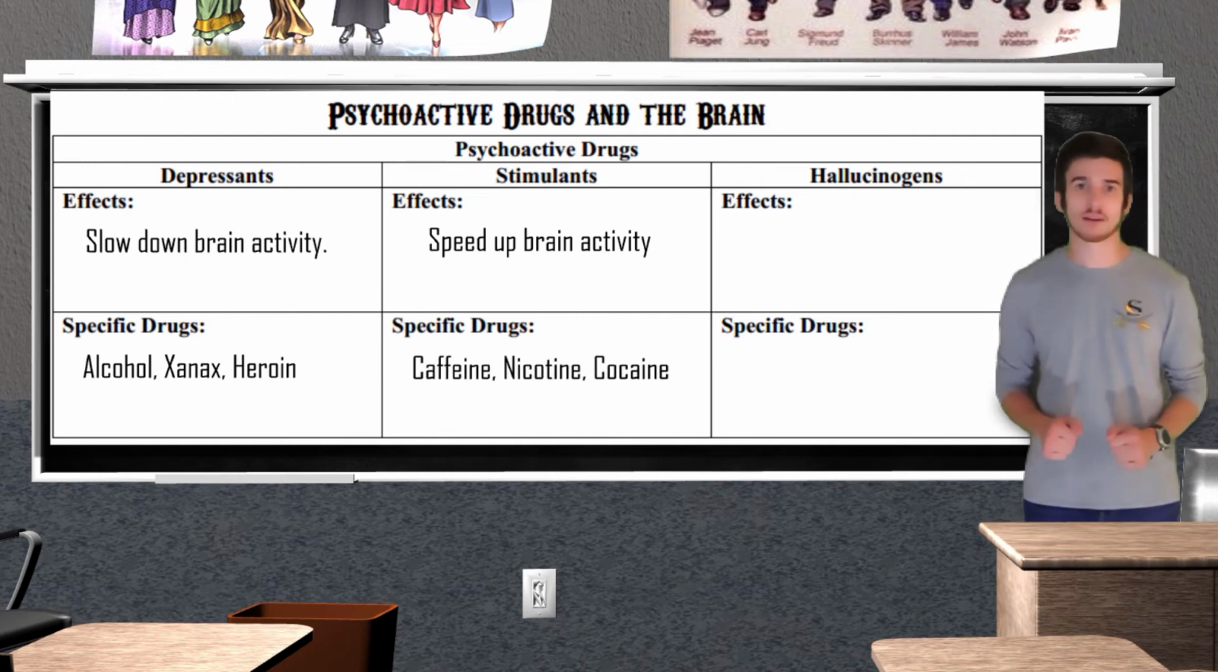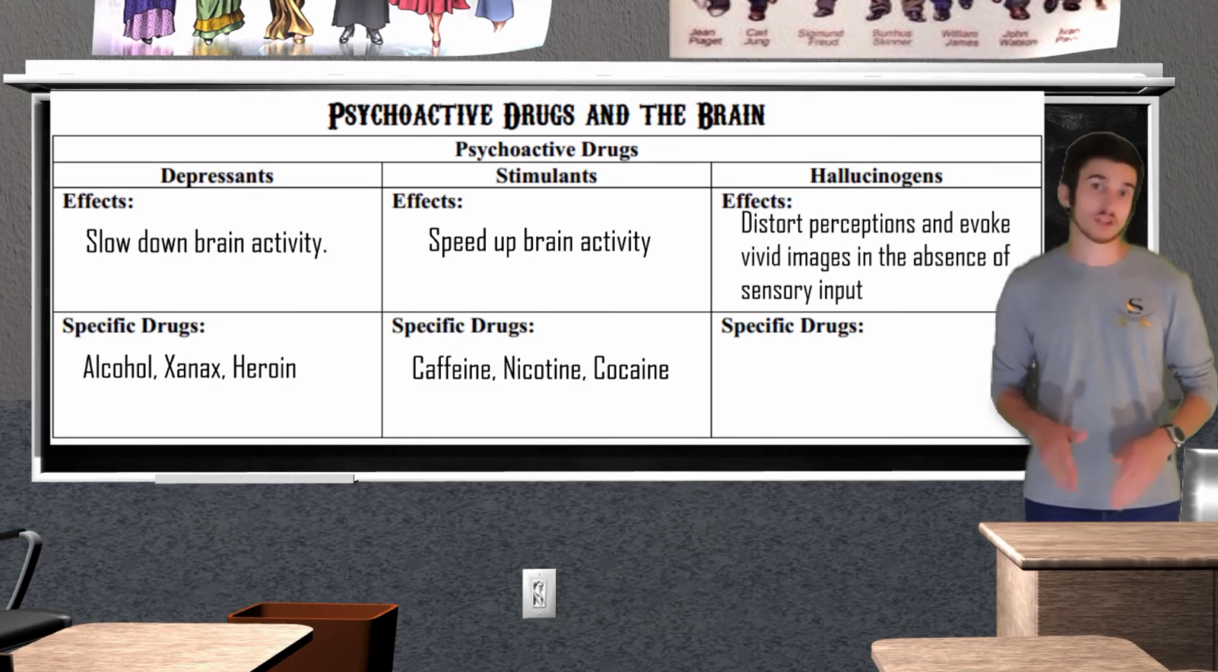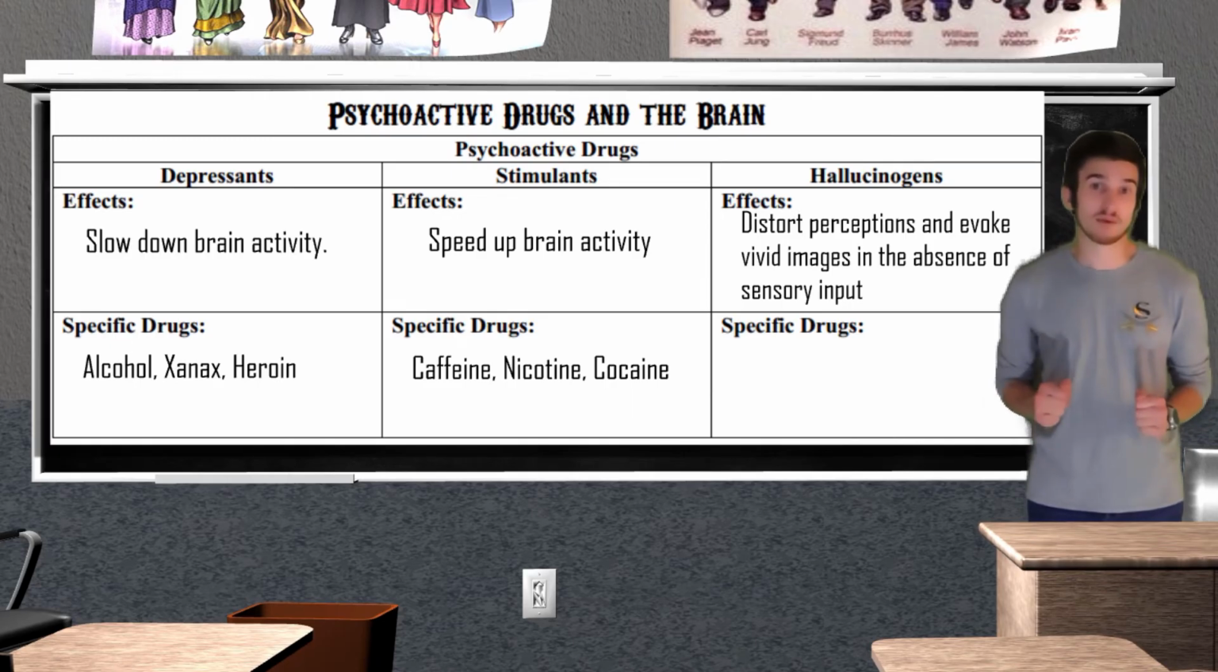The last category of psychoactive drugs that we are going to talk about is going to be hallucinogens. Hallucinogens are going to be a category of psychoactive drugs that distort perception and evoke vivid images in the absence of sensory stimuli.